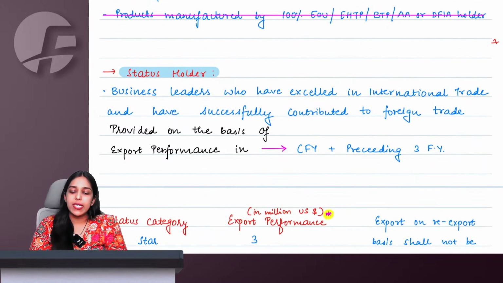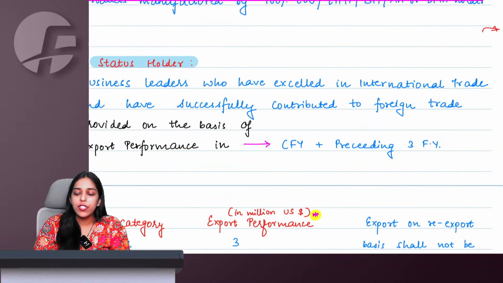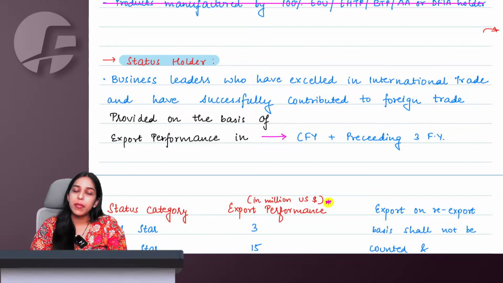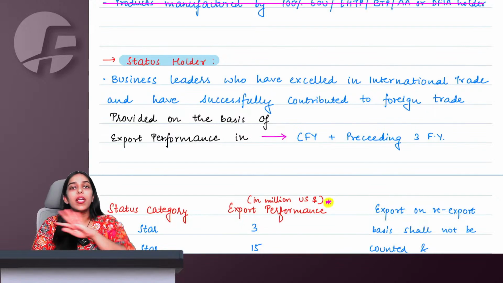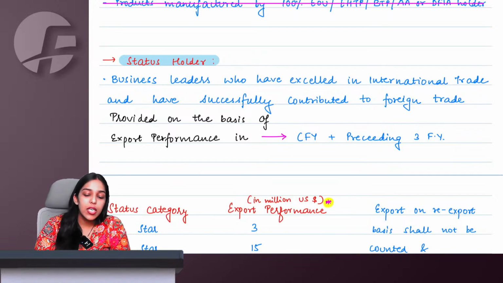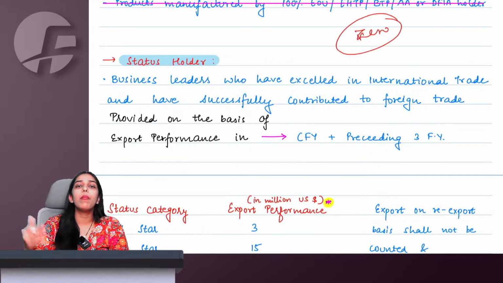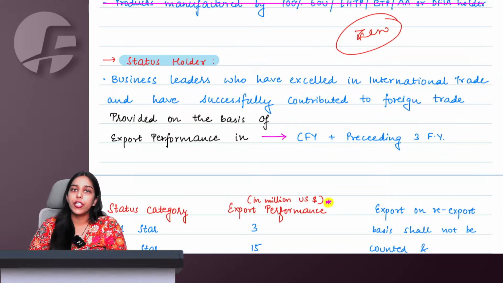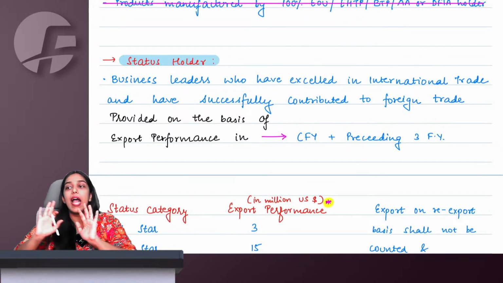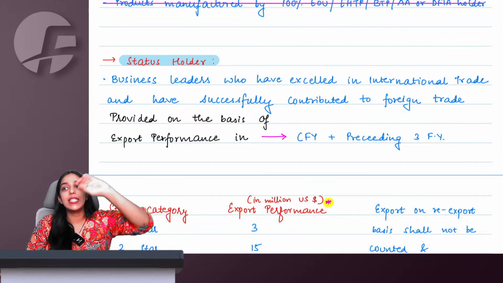From May 24 onwards examination, we do not expect a question from it, even if it is given in the module, a small paragraph in your FTP chapter. The entire chapter is removed. So we obviously do not expect a question to come up from that small paragraph given in the FTP chapter. Still, if you want to stay at zero risk, that what if ma'am it appears, no problem, we have a duty drawback revision video in English also, in Hindi also, on YouTube. So you can simply refer to that video of 15-20 minutes